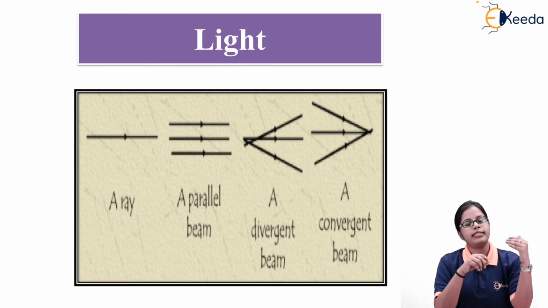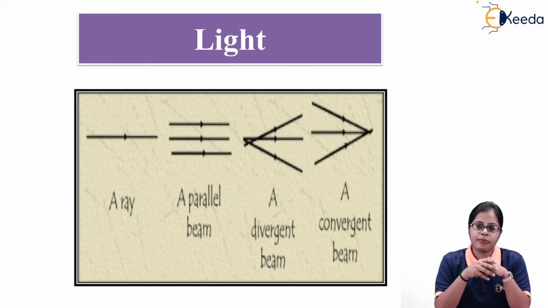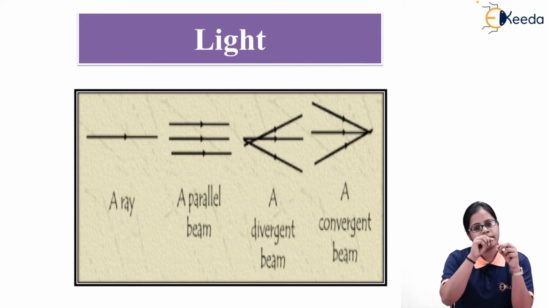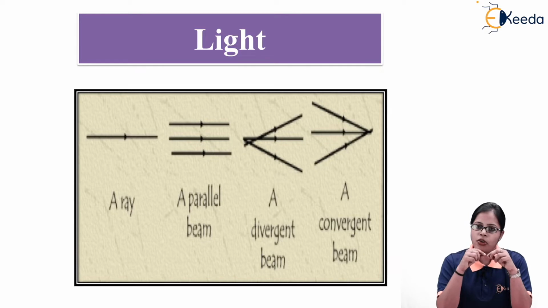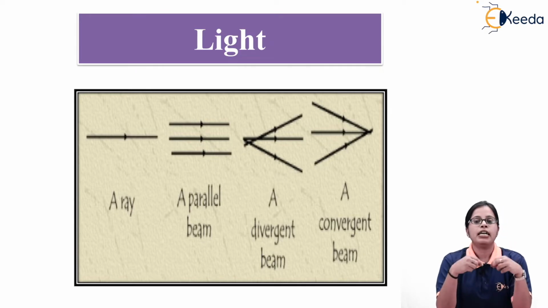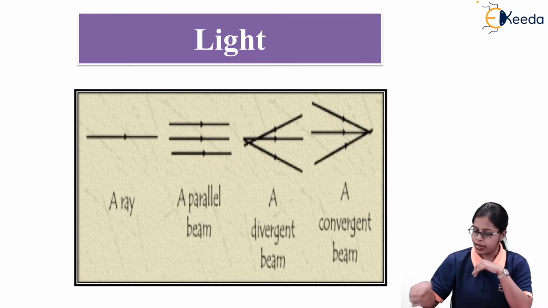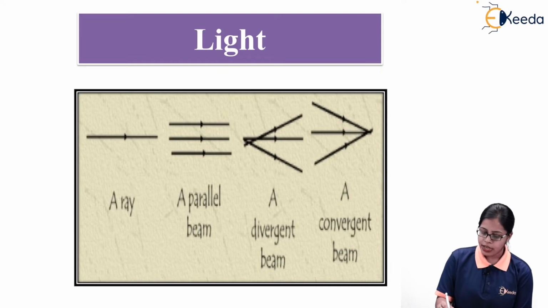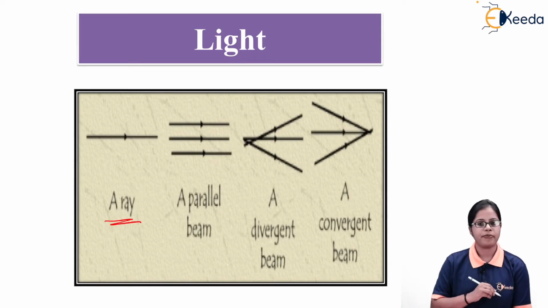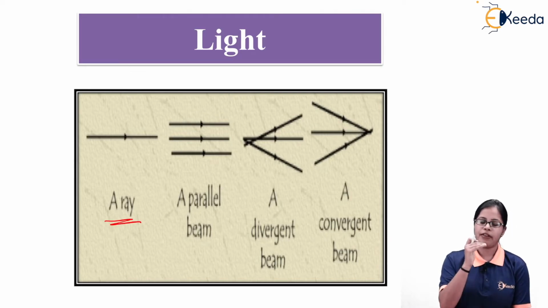So light has a path that is along a rectilinear path, or you can say a straight path. Whenever we make use of the term ray of light, we mean that light is traveling in rectilinear propagation, or along a straight line path, and that is nothing but called a ray of light. As you can see in the diagram, we have shown one ray of light, that is, light traveling in a straight path or rectilinear propagation.